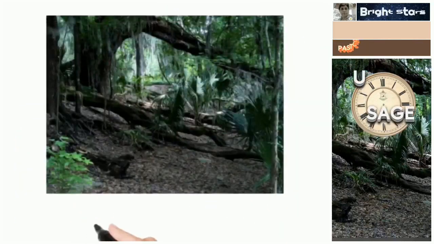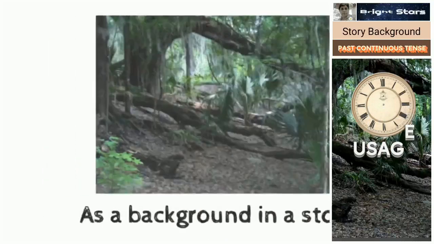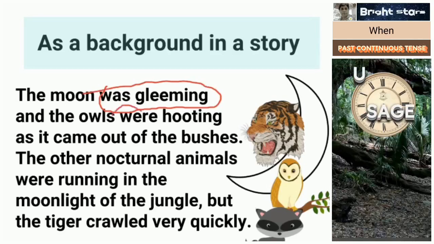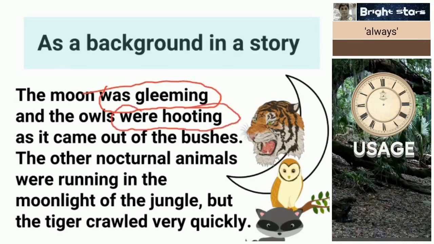As background in a story. Past continuous tense can be used as a background in a story. Story means we can't see anything. One person is telling a story to some other person, to explain the scene effectively, so they use some background words. For that sense also we can use: the moon was gleaming, means was shining, and the owls were hooting, means owls were making noise, as it came out of the bushes. What came out we have to see.